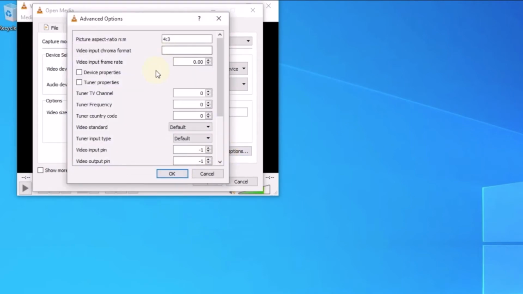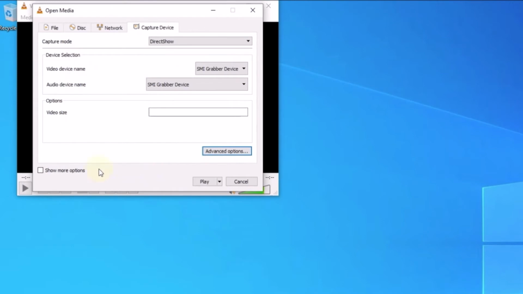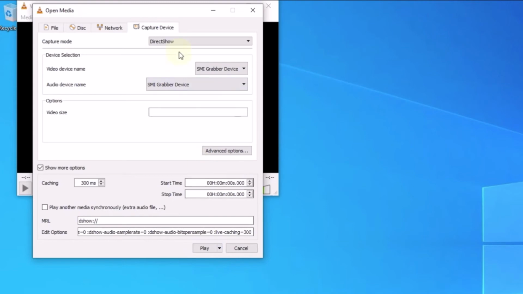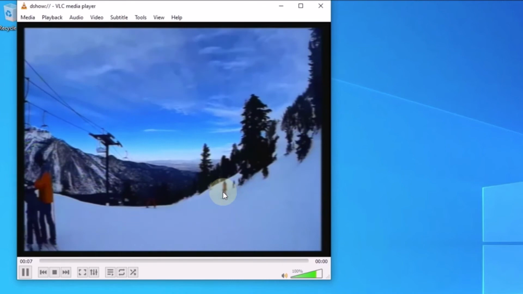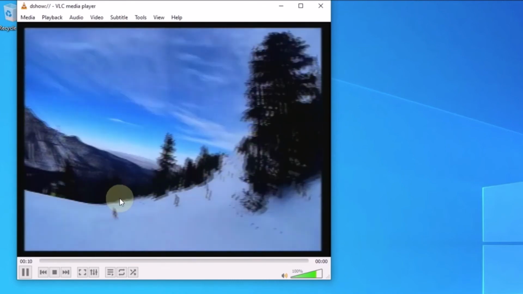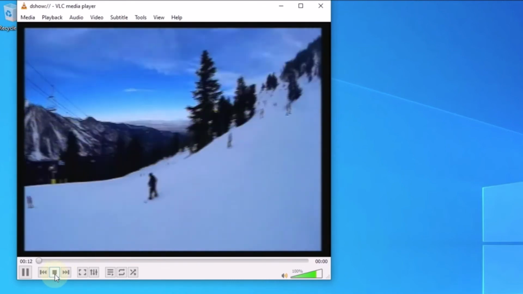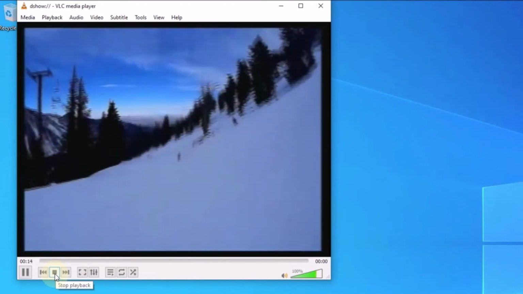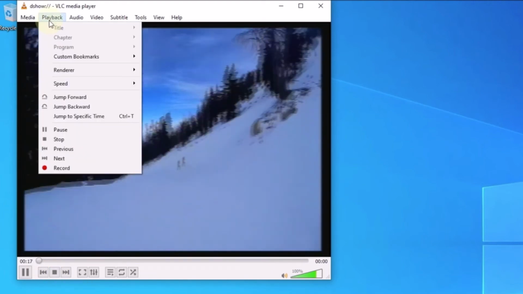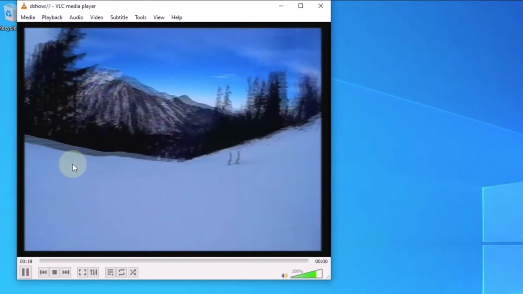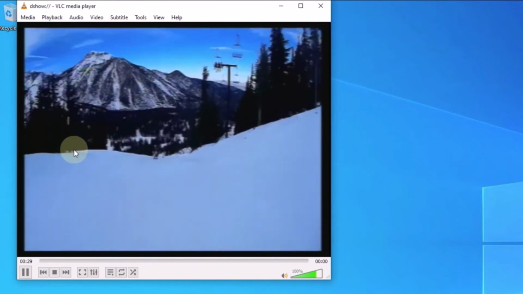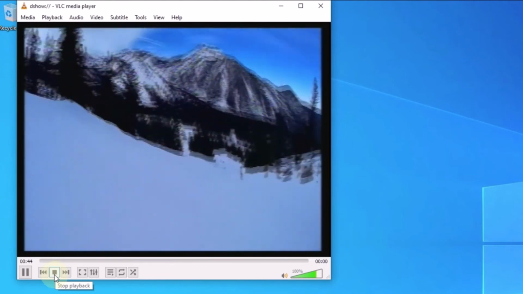The aspect ratio on this one is 4:3, but anyhow, you can play. Okay, let's play. Make sure that it's DirectShow. So now it's on it. What we're going to do is record. They have music on that. Okay, stop.